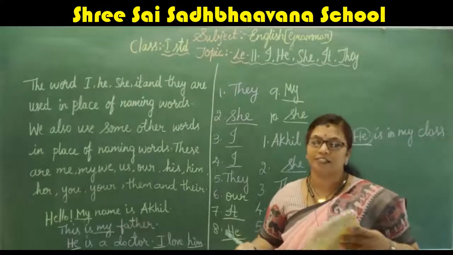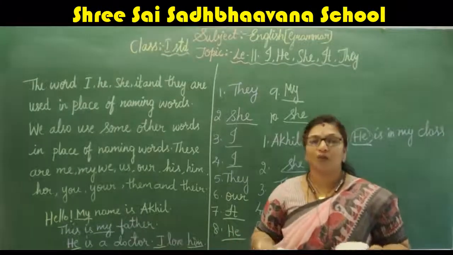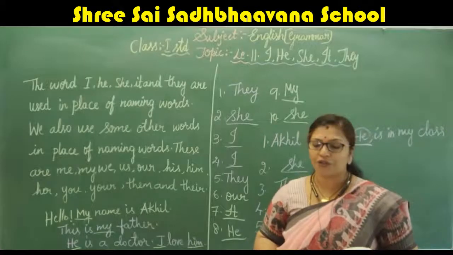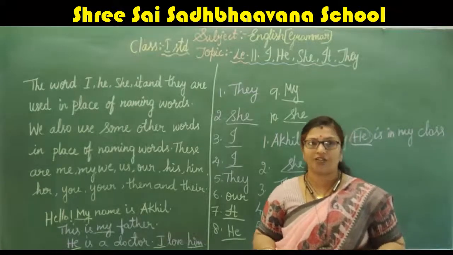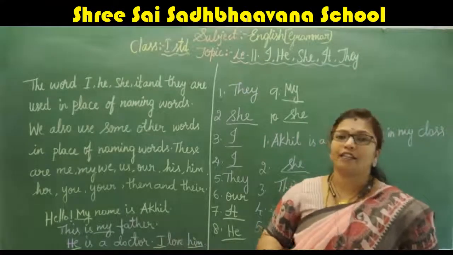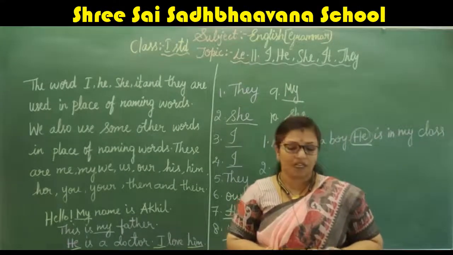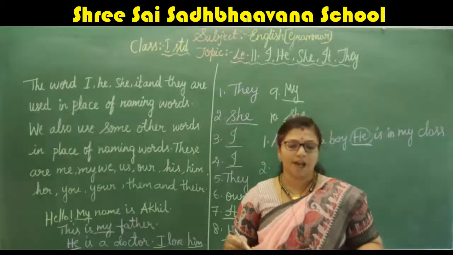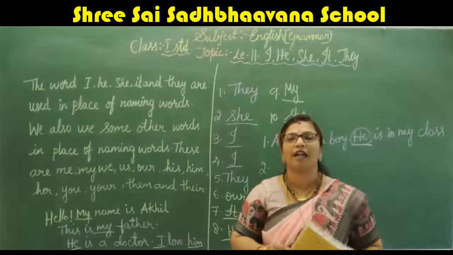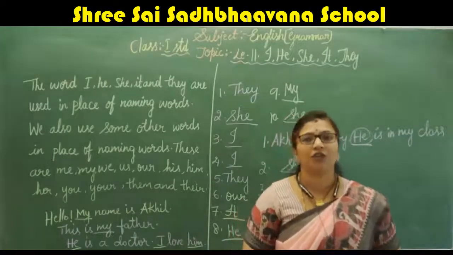Rewrite the full sentence there, okay? I hope you all understood how to use the words I, he, she, it, they. Okay? Next class we will learn a new topic: I am, are. How to use I am and are. Thank you, children.